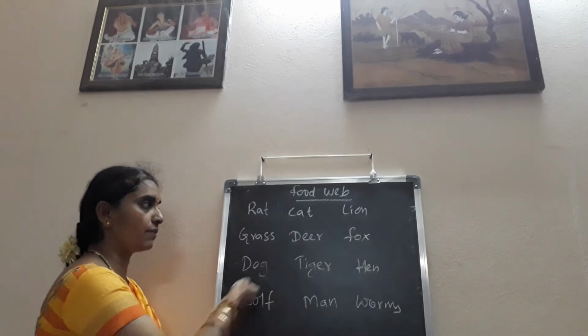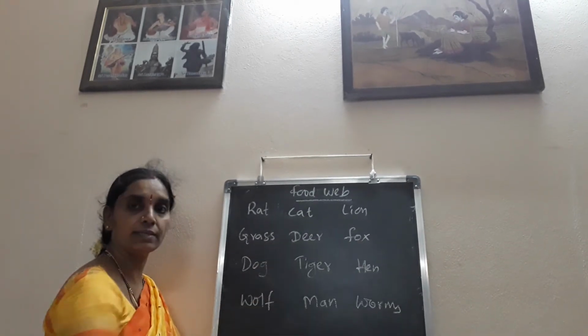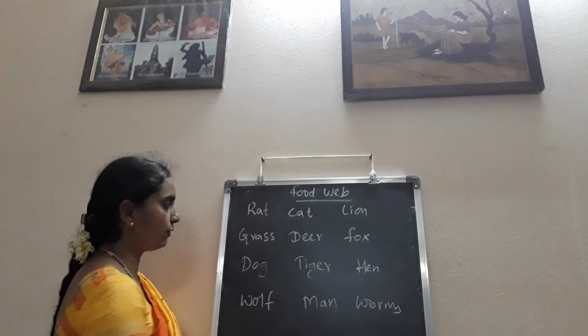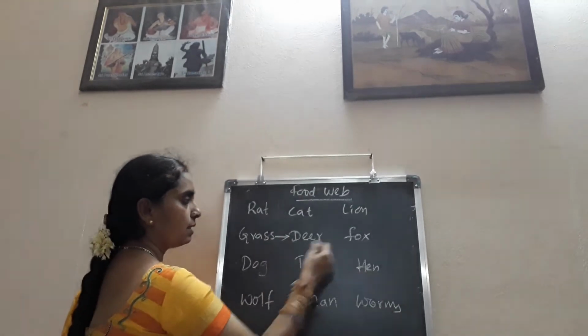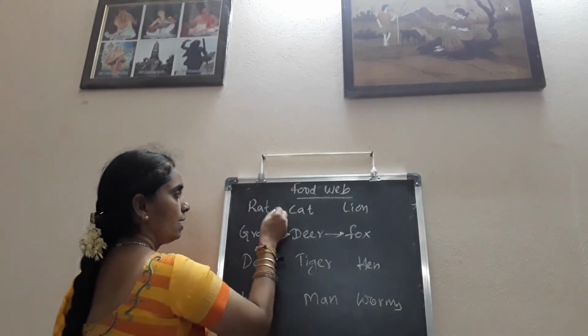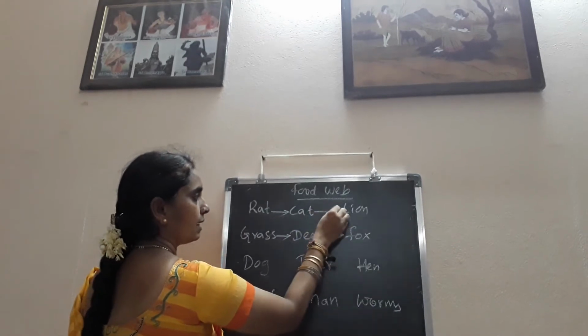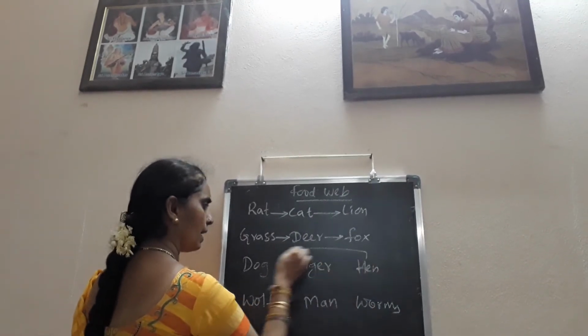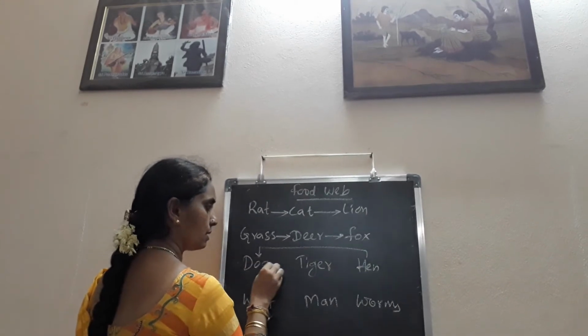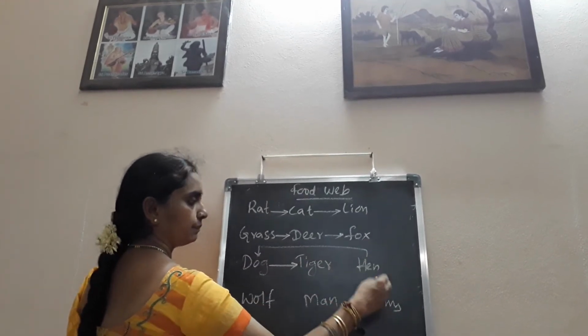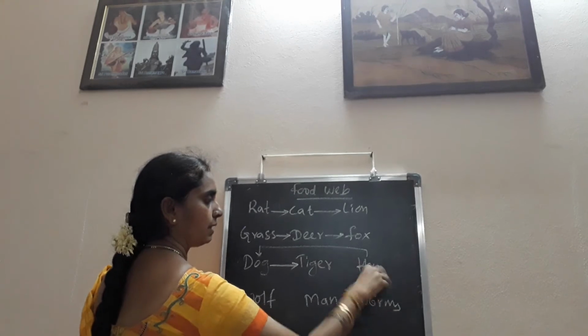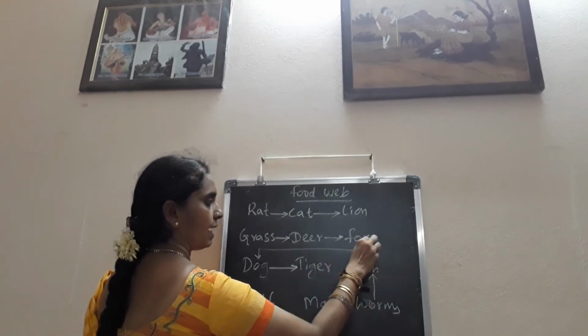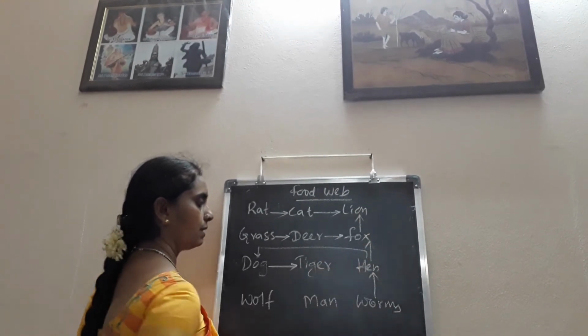Here, if you make several food chains by using these animals, we can make several food chains. Here, grass is eaten by deer, deer is eaten by fox; rat is eaten by cat, cat is eaten by lion; hen is eaten by the dog, and the dog is eaten by the tiger. The worms are eaten by the hen, and the hen is eaten by the fox, and the fox is eaten by the lion.